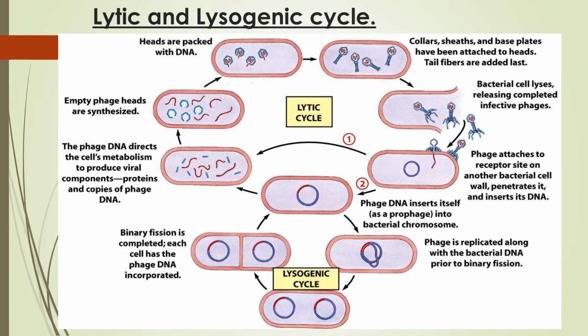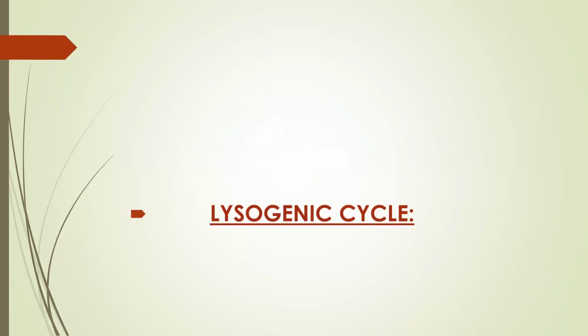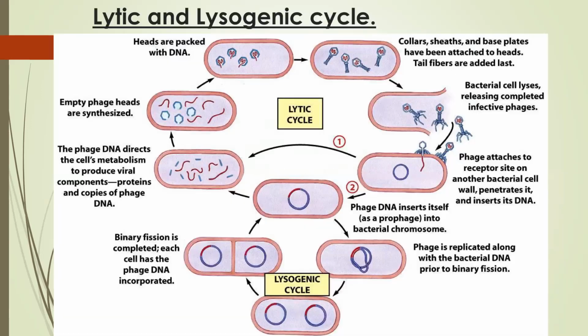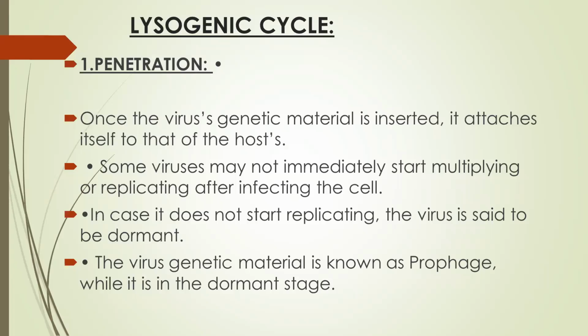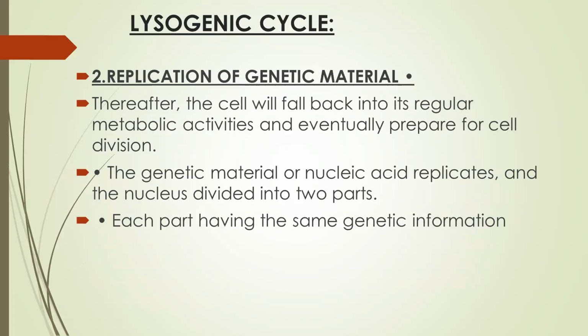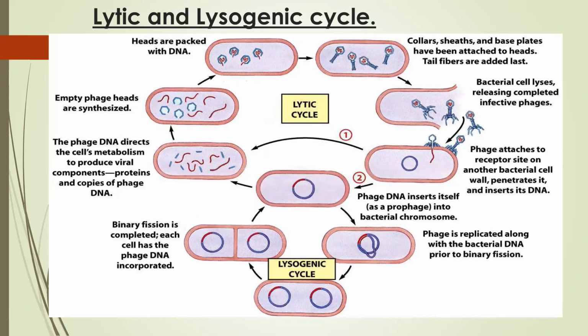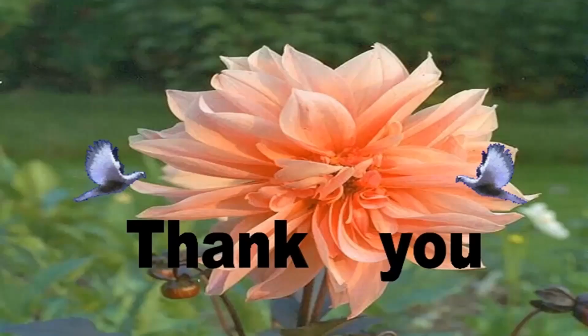But when uncoding of the genetic material takes place after the integration, the progenies are formed and lysis of the cell takes place. So this is all about the lysogenic cycle and the lytic cycle, which I already explained to you. Thank you very much.